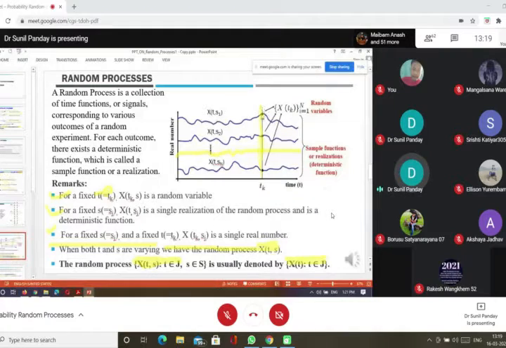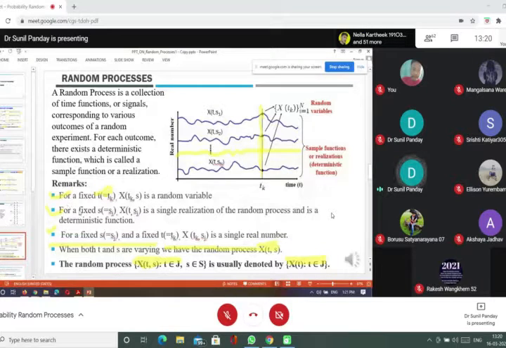For example, this vertical line, for instance time equal to t2. Some authors write X(tk) because I told you that this notation is also used, where t is understood. So when time t is fixed, the random process takes these three points, and these three points define a random variable.